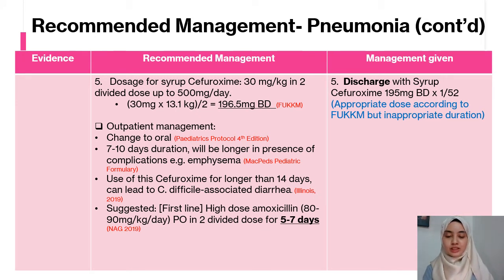Firstly, the dosage is appropriate according to the FUKM. However, the duration is a bit inappropriate because according to MACPAC's Paediatric Pulmonary, the use of antibiotics should be 7 to 10 days, and it will be longer in the presence of complications such as emphysema, which is absent in this patient. And secondly, the side effect of the use of cefuroxime for more than 14 days is diarrhea, so it should be avoided in this patient.